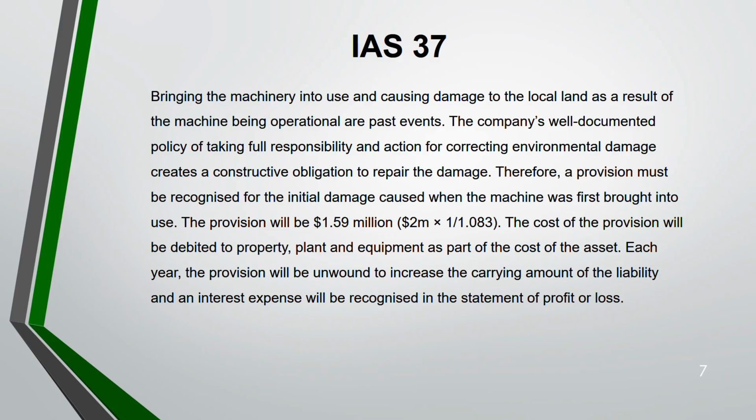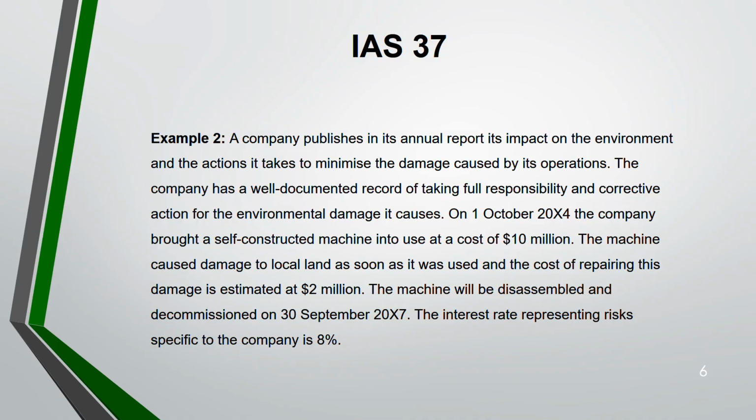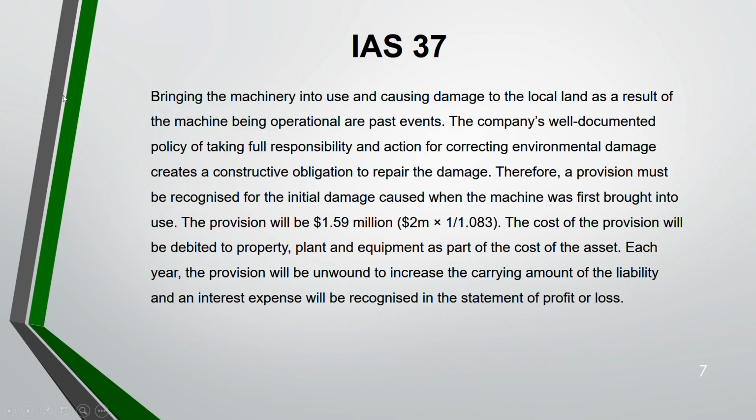You have to find the present value. This is from 1st October 2004 to 30th September 2007. For 3 years you have to discount the cost of repairing, that is 2 million at 8%. So this is how you do it.